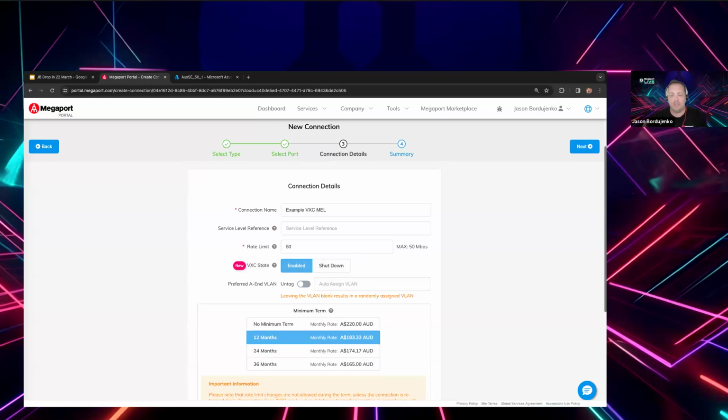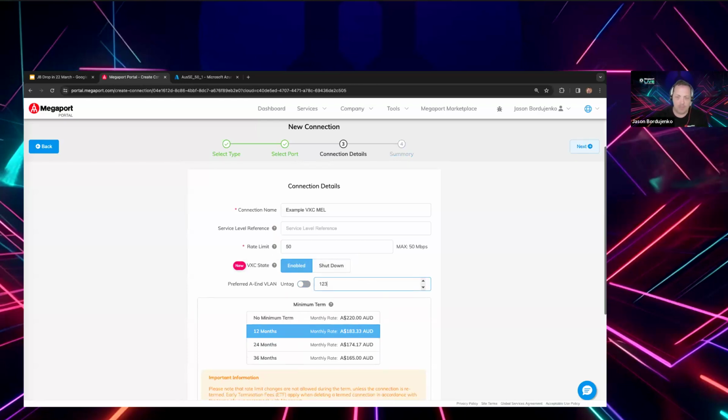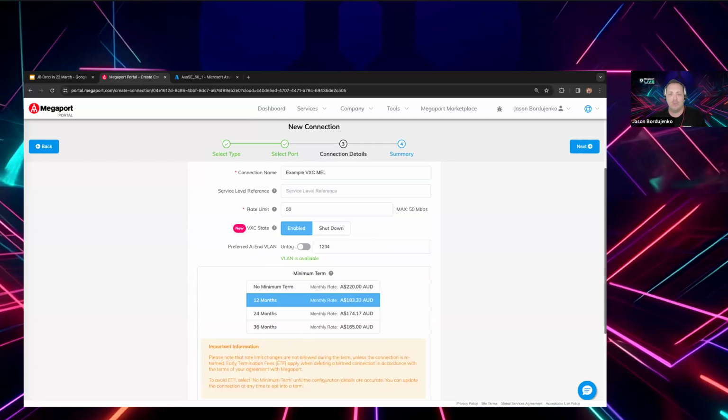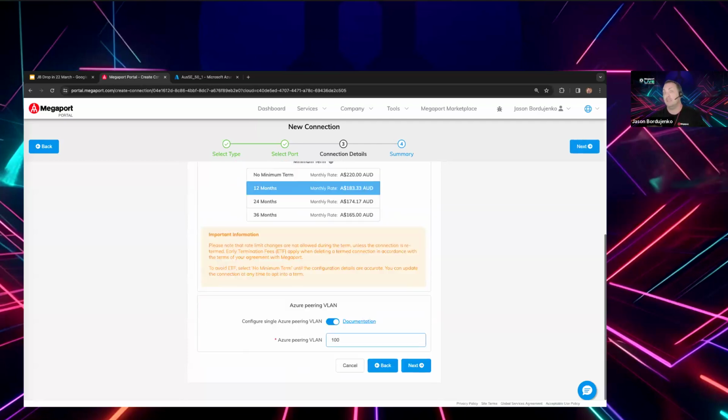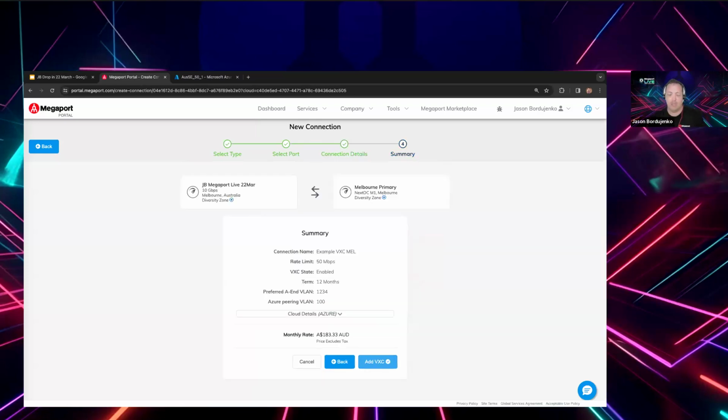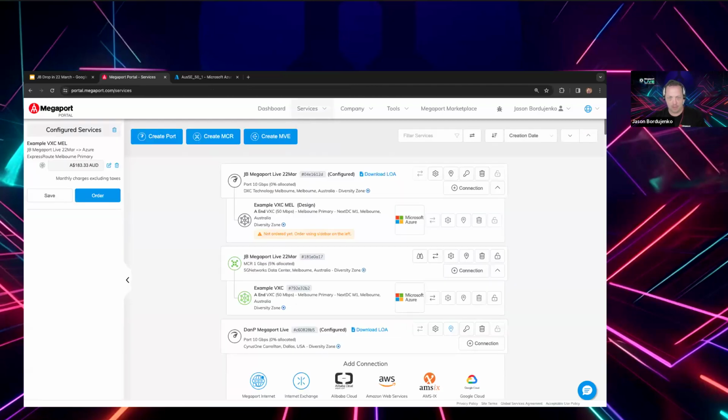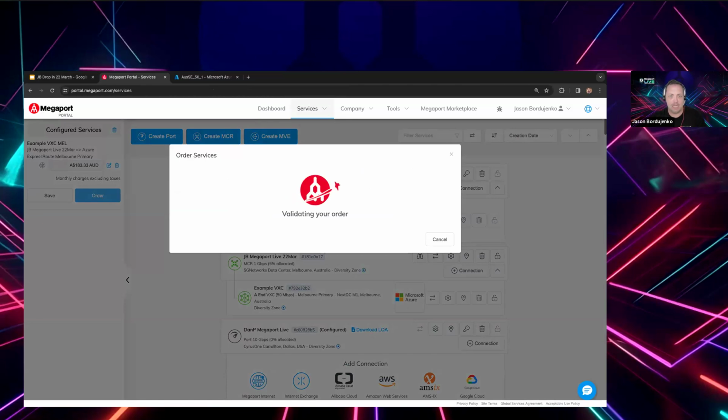So for this new service, I don't need to hit untag. I can just put a specific VLAN that I wish to choose. It may in fact map to the same VLAN that I'm utilizing on the Azure side. It's generally not recommended to have that, as it can make troubleshooting more difficult when you see the same tag, just to understand how that's been mapped out. But I'll use that for today. Just use 100 on the Microsoft side and mapping to 1234 on the Megaport side. And then I can just proceed to order that.